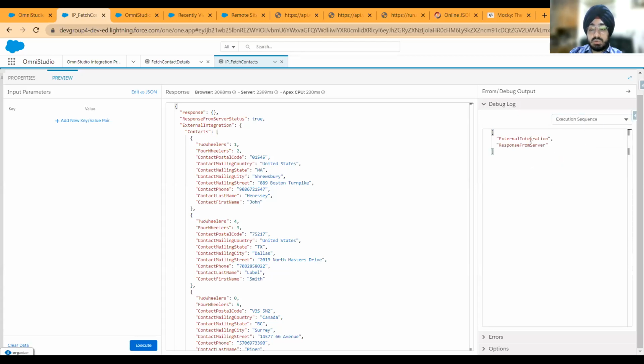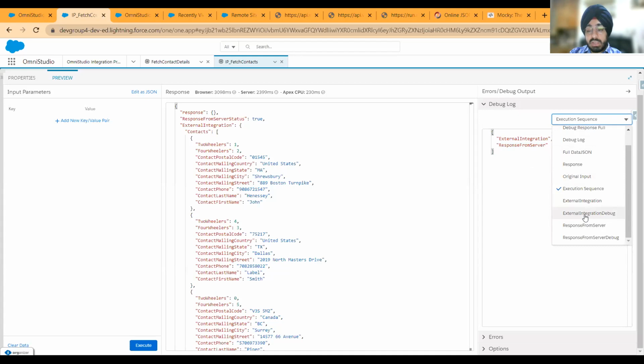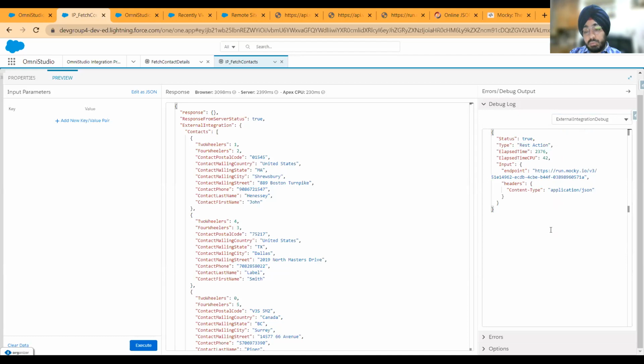Execution sequence: in what order did the operations happen? So external integration, which is the name of my HTTP action, happened first, and then finally my response from server. And then individually you will see external integration and its debug element, and then response from server and its debug. Debug for external integration would signify what was the input to this whole element.